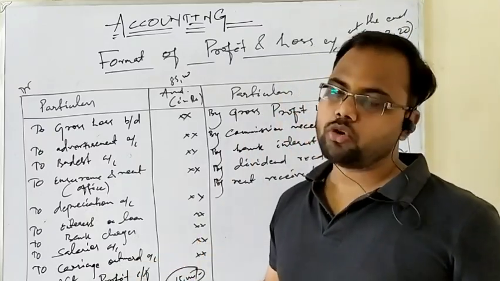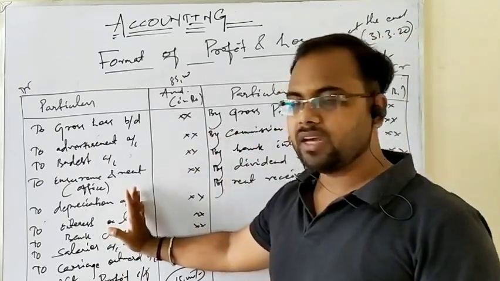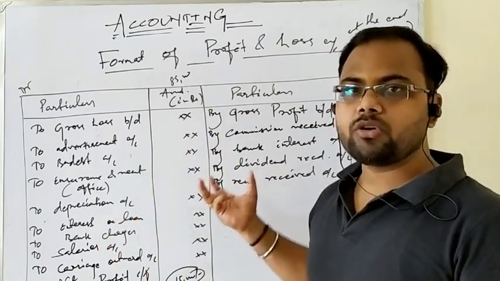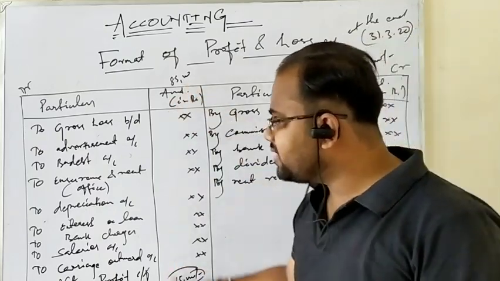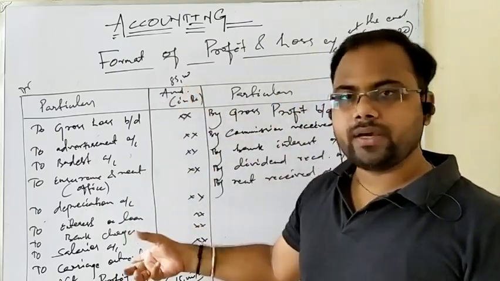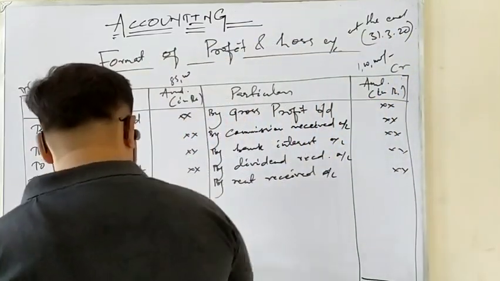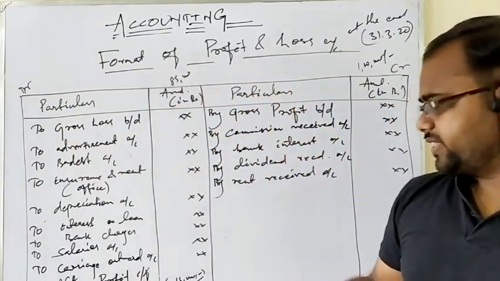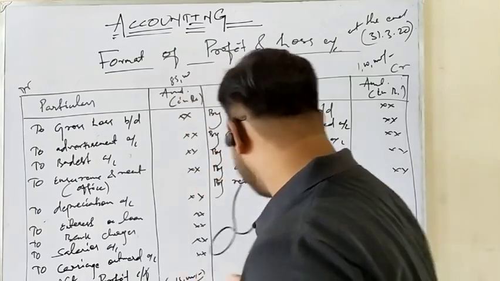I think there should not be any doubt or confusion regarding this, because the incomes are more and the expenses are less. And according to the matching concept, we have discussed the format where the deficit amount is put on the deficit side. So the deficit amount is 15,000 and the deficit side is the debit side. Now let us take the reverse of this one. It would be better if I don't erase, because it is a format. So let it be here. I am just taking an example.